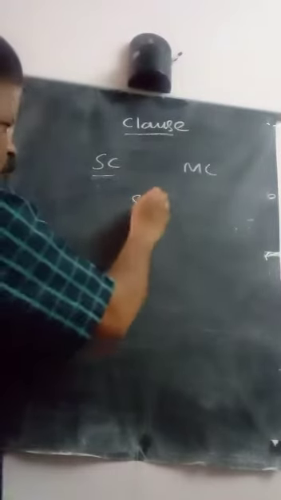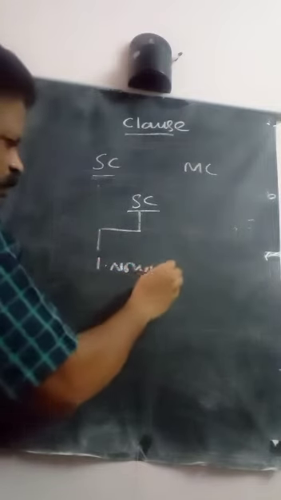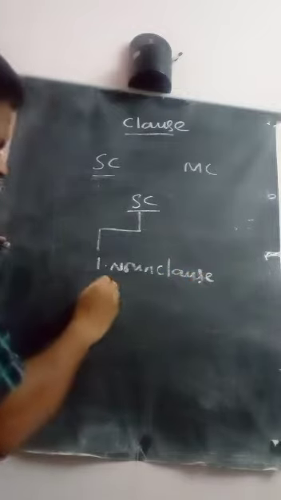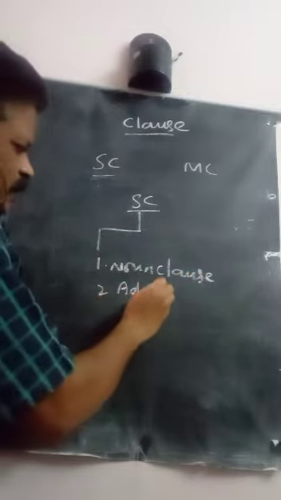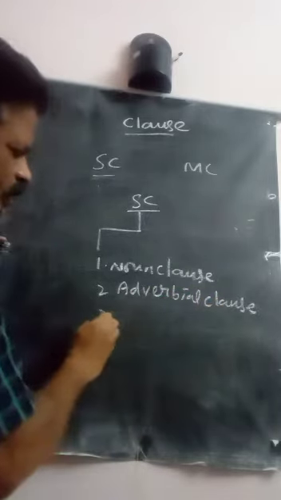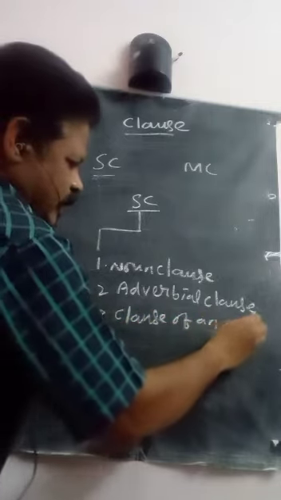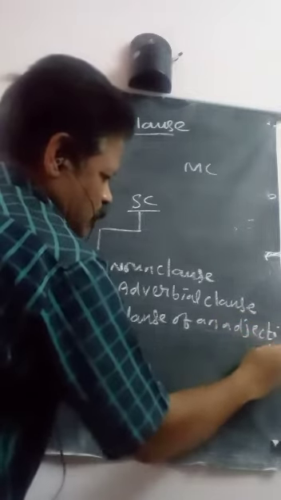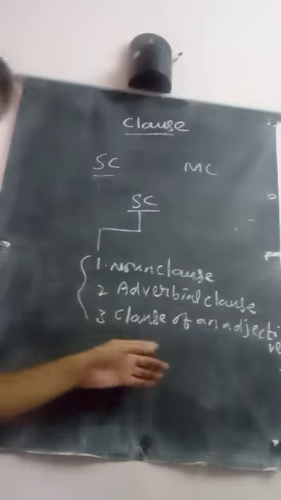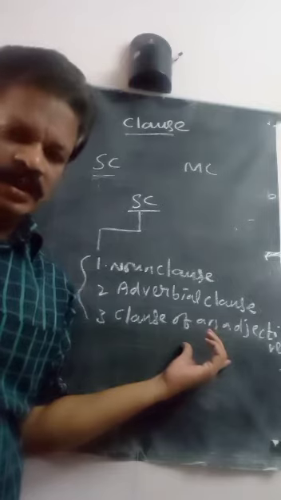This subordinate clause is also separated into different types: noun clause, then adverbial clause, then adjective clause. These three are important in transformation of sentences, especially simple, compound, complex.